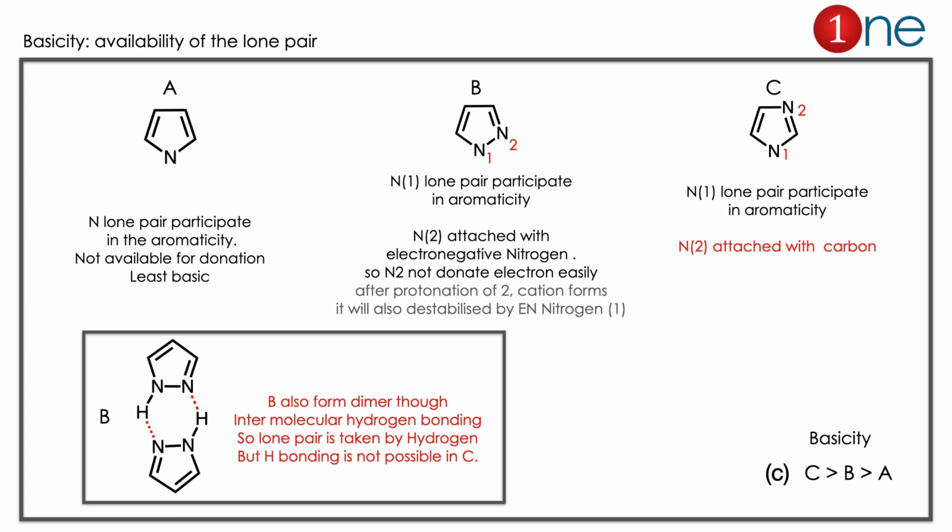Another reason you can give for B: here hydrogen bonding is possible because of the nearby hydrogen and its electronegative nature. So hydrogen bonding prevents the availability of the lone pair. So B is the least basic when compared to C. So the answer will be: the most basic is C, then B, then A.